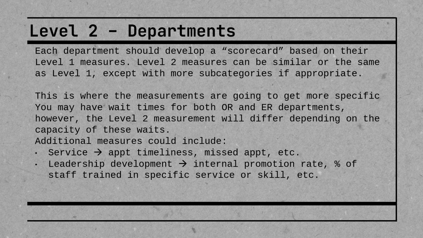So you can have an overall hospital level 1 measurement of wait times, but when you look at it from a different departmental perspective, such as comparing OR and ER wait times, they are going to differ, okay? So the surgical, like the OR, might be interested in, for example, time from, let's say, not necessarily diagnosis, but agreement to treatment to actually getting on the OR table, right? Whereas ER, your wait times are going to be the time from when that person steps foot in the building to the time that person is seen by a doctor, okay? Still wait times, but two completely different contexts.